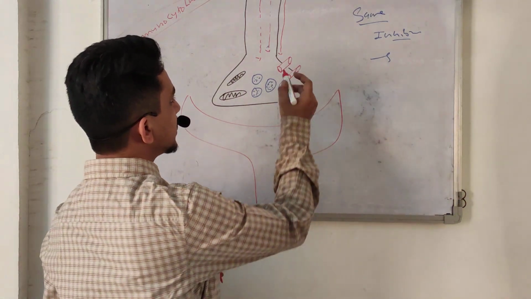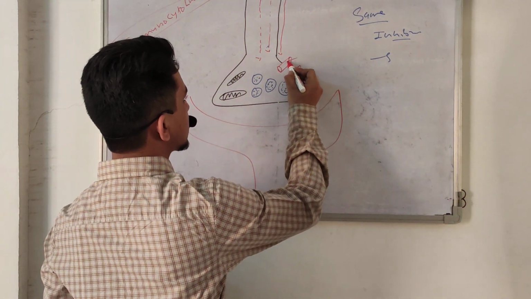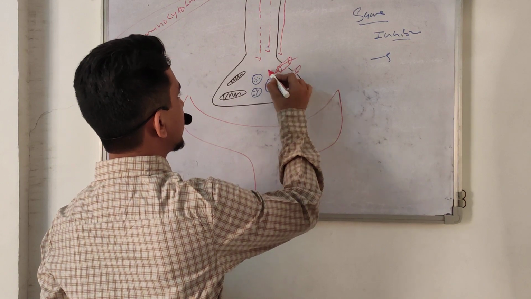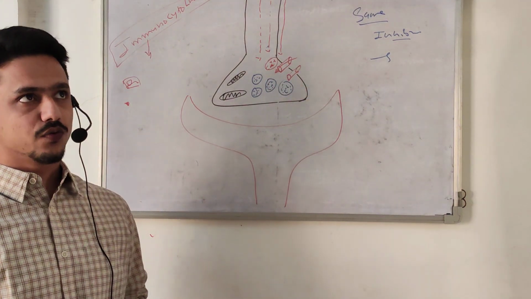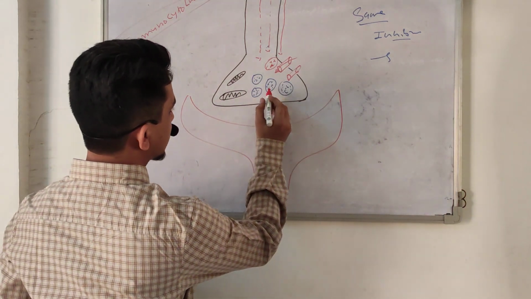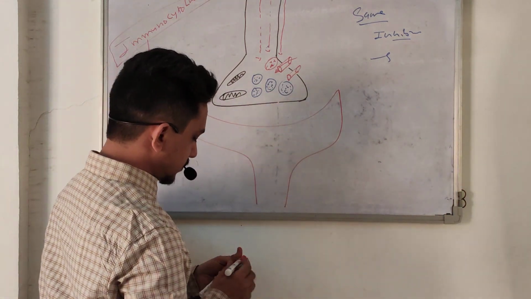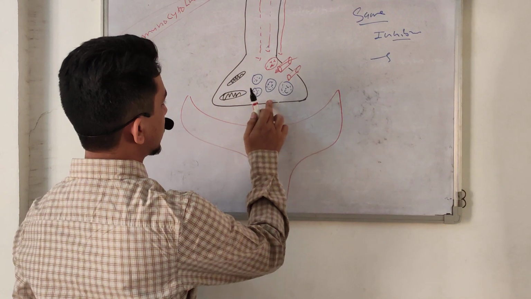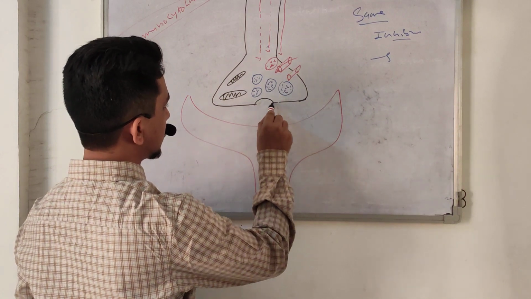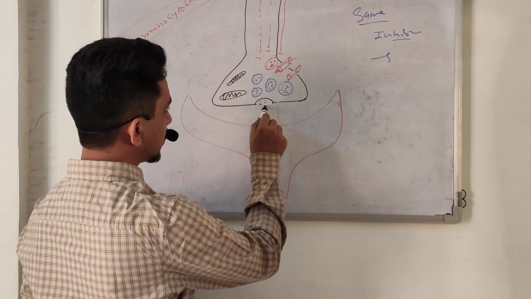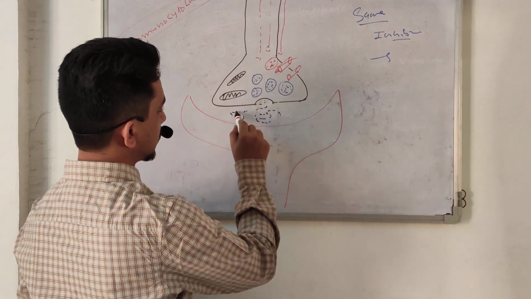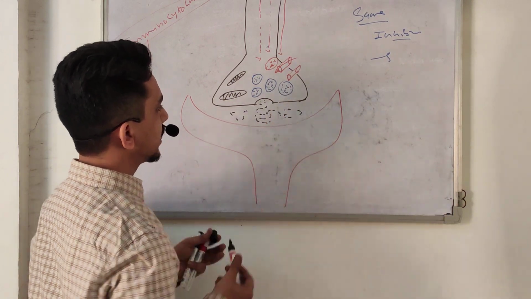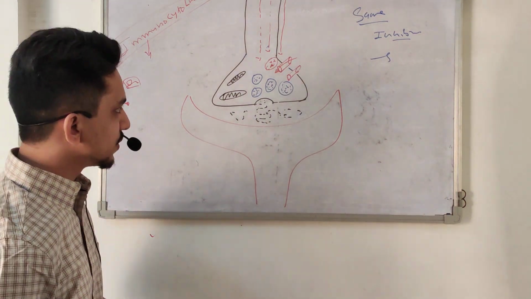So whenever an impulse comes from up to downward, an action potential, it stimulates the voltage operated calcium ion channel. These channels are now activated and an influx of calcium occurs, and whenever this influx of calcium occurs, the vesicles attach here, and finally they secrete the chemical into the synaptic cleft. This is called a neurotransmitter.